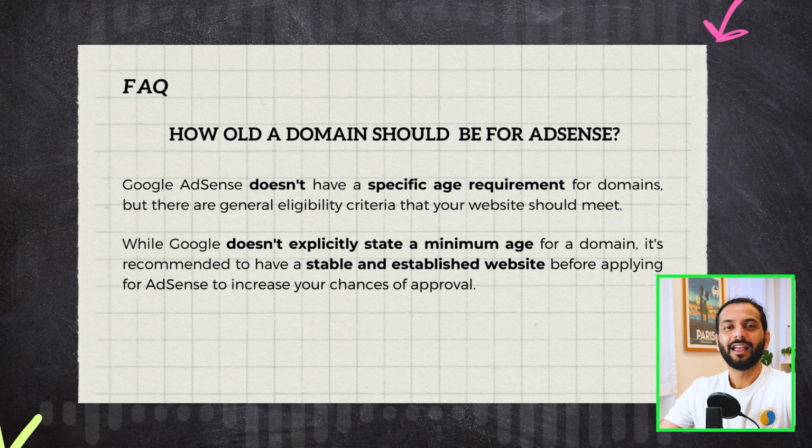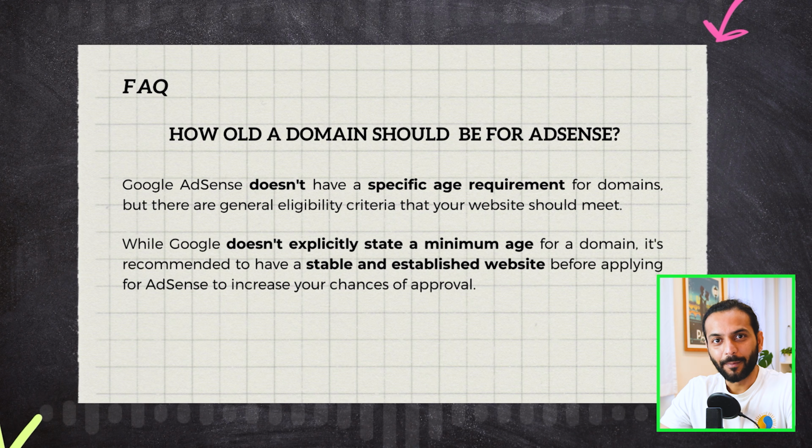So the first question is, how old should your domain be to get approved by AdSense? So guys, honestly, there's no guidelines about it. I got my AdSense approved on a website which was like 1 month old. So there's no guideline about it, but yes, if you have good quality content on your website, high quality, well written content, menus are nice, then there's no limit for how old your domain should be.